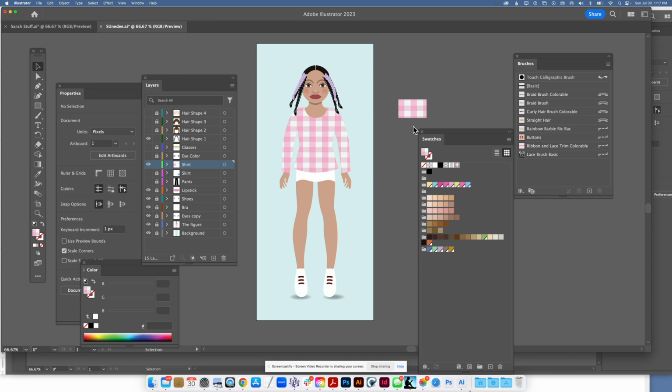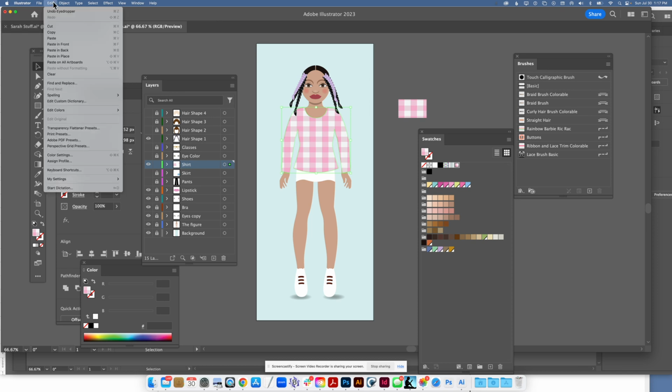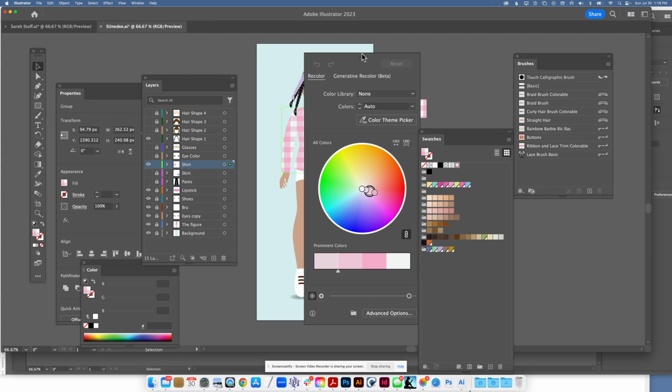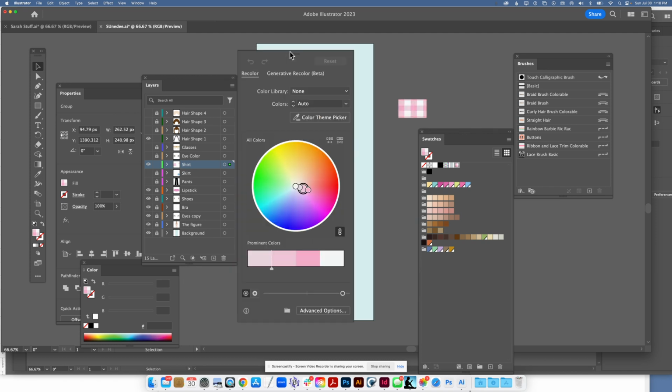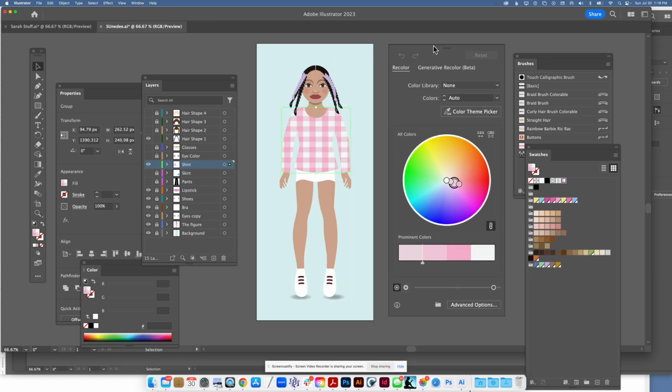And I also want to point out that if you want to change the color of a pattern, that's easy to do. You select this and go up to Edit, Edit Colors, Recolor Artwork, and it's going to recolor that selected area. So let me move this over here so you can see it. Okay, so I've got this window open for Edit Colors. Now here's something interesting: if you unlock it, you can just choose any specific color that's in the pattern. If you lock it, then everything will move the same way.